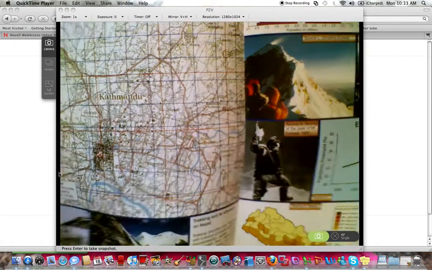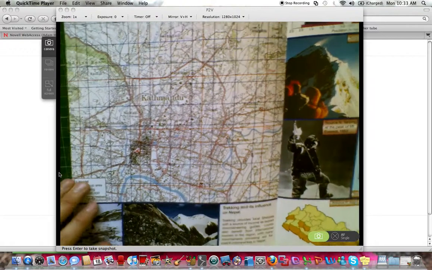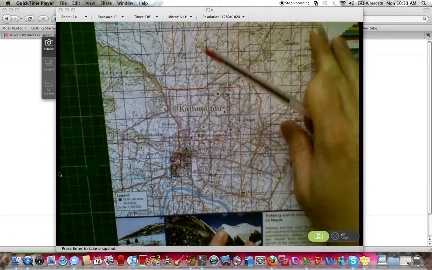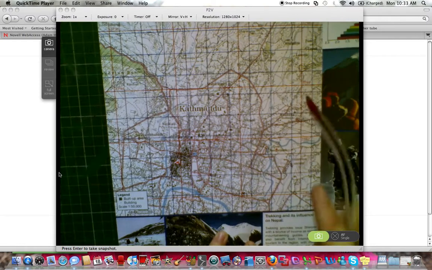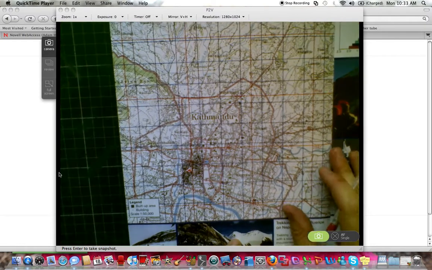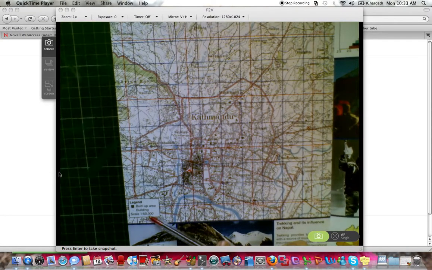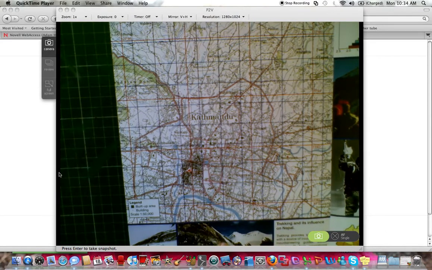If we open up, okay, we have Kathmandu, the capital of Nepal. So we have here a very detailed map with a scale down the bottom, 1 to 50,000. So for every 1 on this map, it's 50,000 in real life.